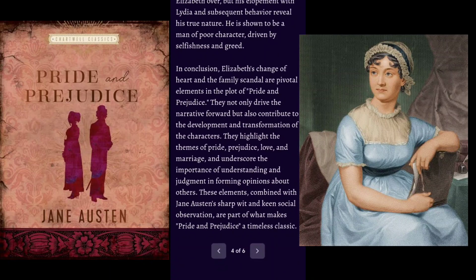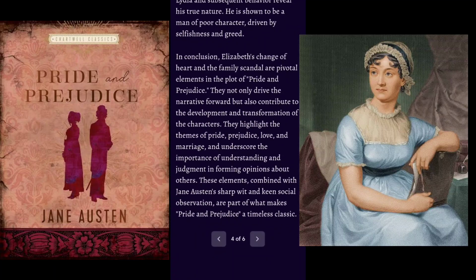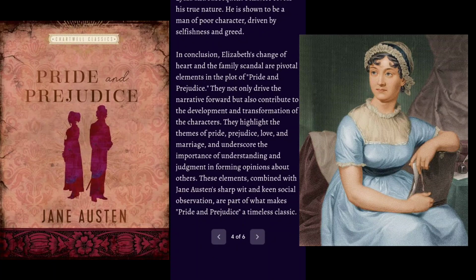In conclusion, Elizabeth's change of heart and the family scandal are pivotal elements in the plot of Pride and Prejudice. They not only drive the narrative forward but also contribute to the development and transformation of the characters. They highlight the themes of pride, prejudice, love, and marriage, and underscore the importance of understanding and judgment in forming opinions about others. These elements, combined with Jane Austen's sharp wit and keen social observation, are part of what makes Pride and Prejudice a timeless classic.